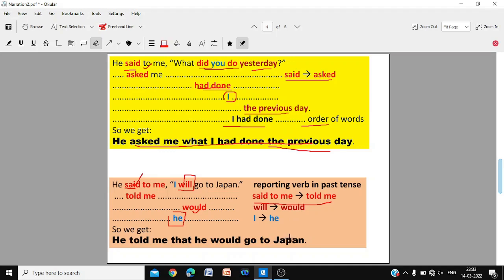You can also retain it as it is. He said to me that he would go to Japan, but the common practice is to change said to me to told me. So he told me that he would go to Japan.